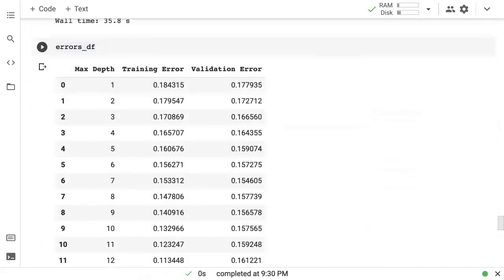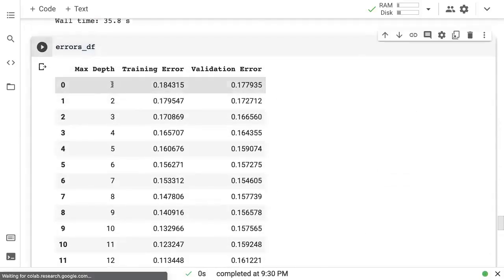So this is what we get. When you have a max depth of 1, the training error is 0.18, which means just by selecting a max depth of 1, just by making one decision, you get to a training accuracy of about 81% and a validation accuracy of about 82%. That's what it looks like.